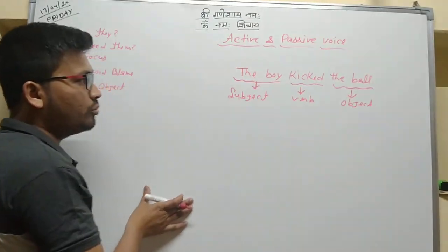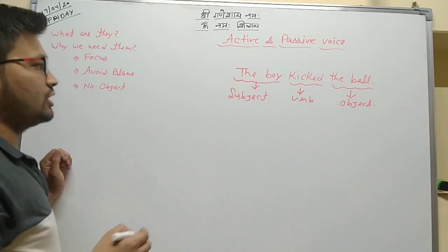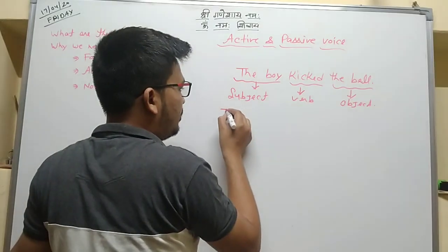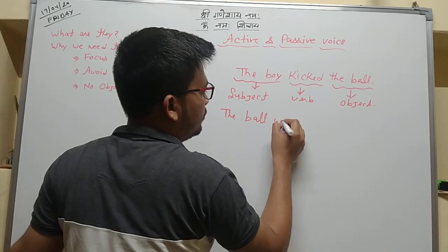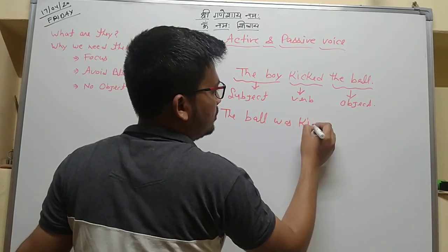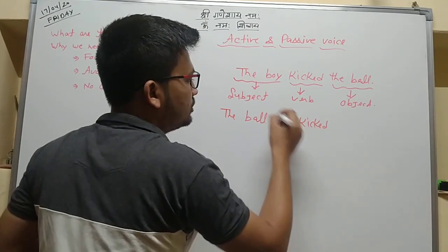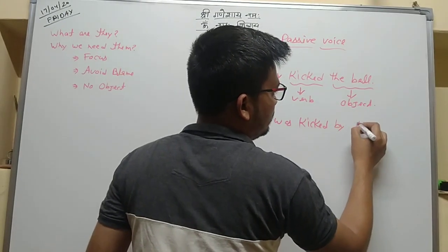This sentence can also be written as: the ball was kicked by the boy.